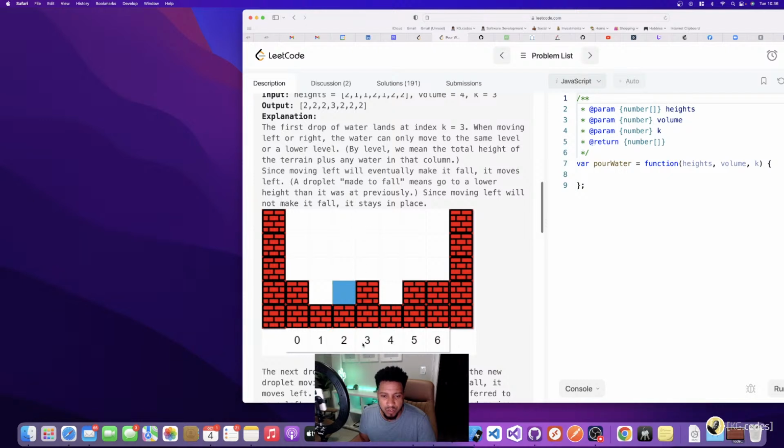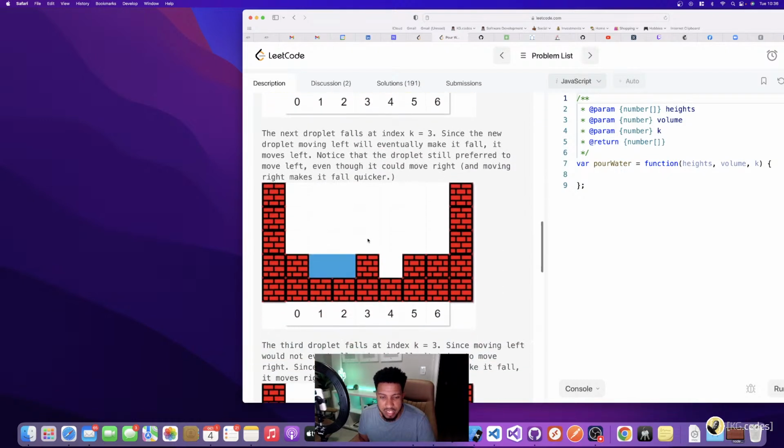So if my water falls on index 3, I need to go left, subtract one index from the one I'm currently looking at, and then basically drop. Once I find an index that has a height that's lower than the current one I started with, then I know I can drop the water there. I come back out of my check and then I add the water to the height of this object.